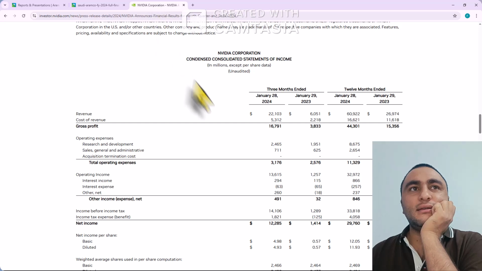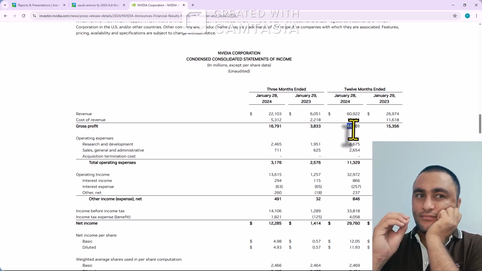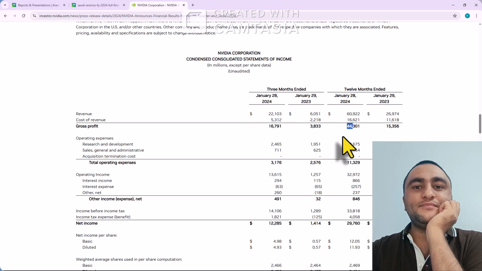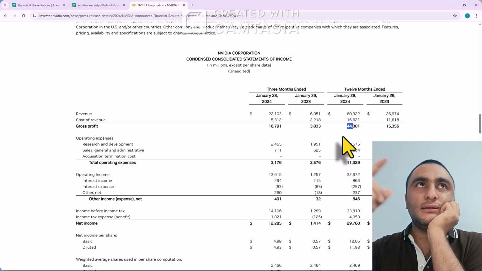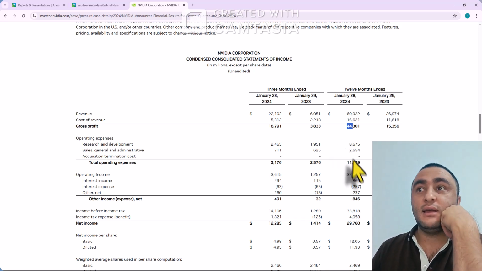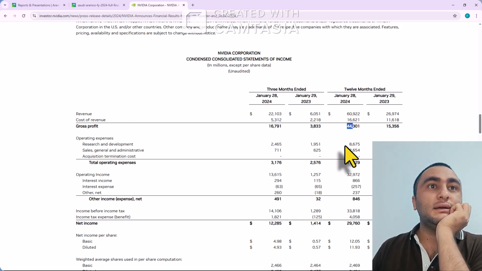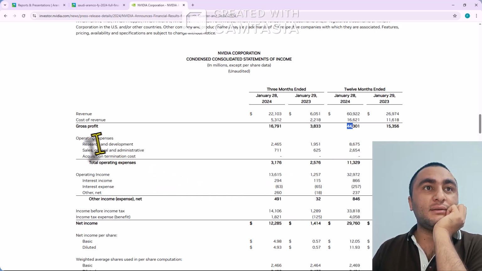And in the case of NVIDIA, we can see here 60 billion for revenue, 16 billion in cost of revenue, and gross profit is 44 billion. NVIDIA is prepared according to GAAP, but Saudi Aramco is prepared according to IFRS, International Financial Reporting Standards. So a framework of reporting standards.